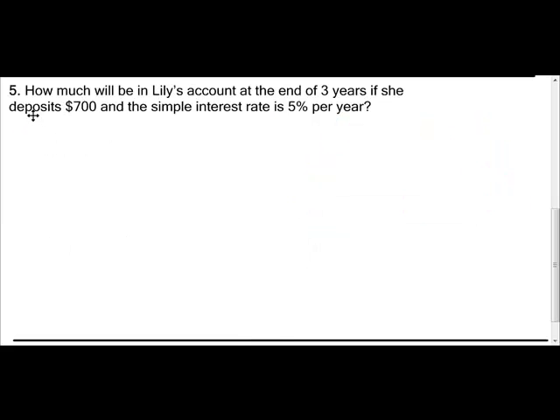So let's talk about interest. How much will be in Lily's account at the end of 3 years if she deposits $700 and the simple interest rate is 5% per year? So the principal, the money she starts with, is $700. That's what she starts with. And she's getting 5% per year for 3 years.